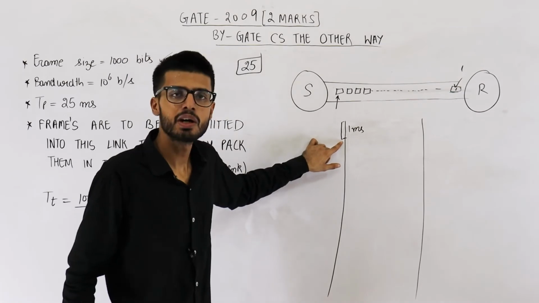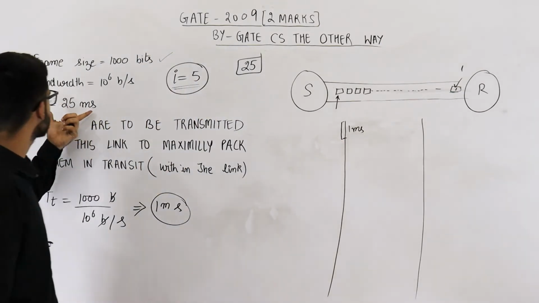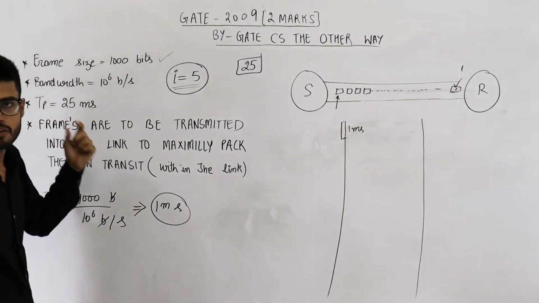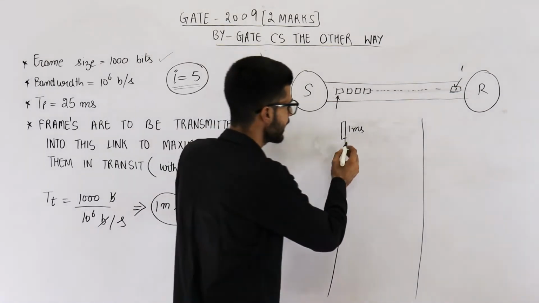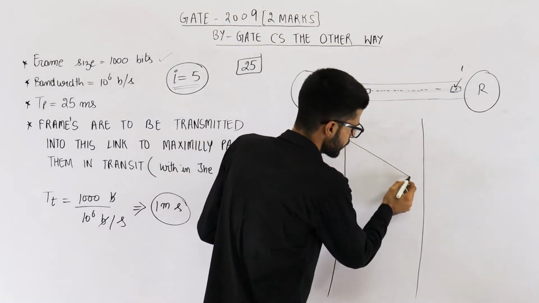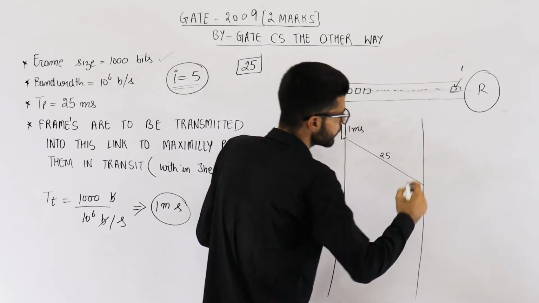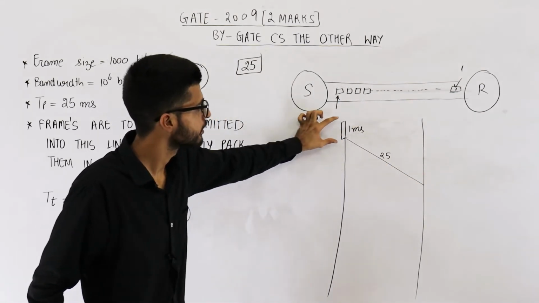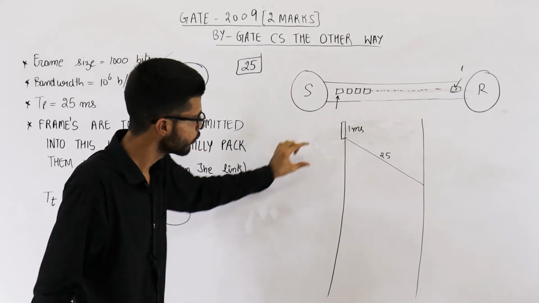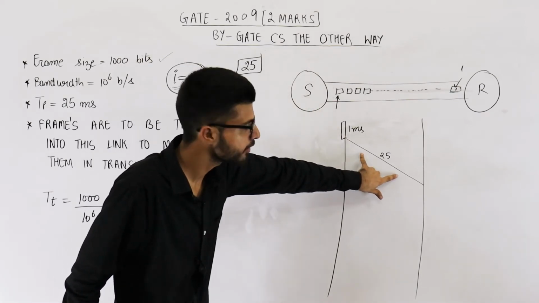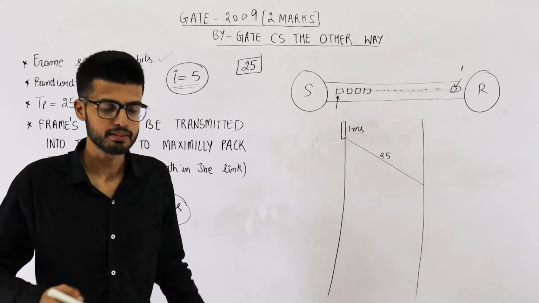This will require 25 milliseconds, because 1 bit delay is 25 milliseconds according to the question. That means after 25 milliseconds, the receiver will receive this entire frame. 1 millisecond here, 25 here. So it is a total of 26 milliseconds.